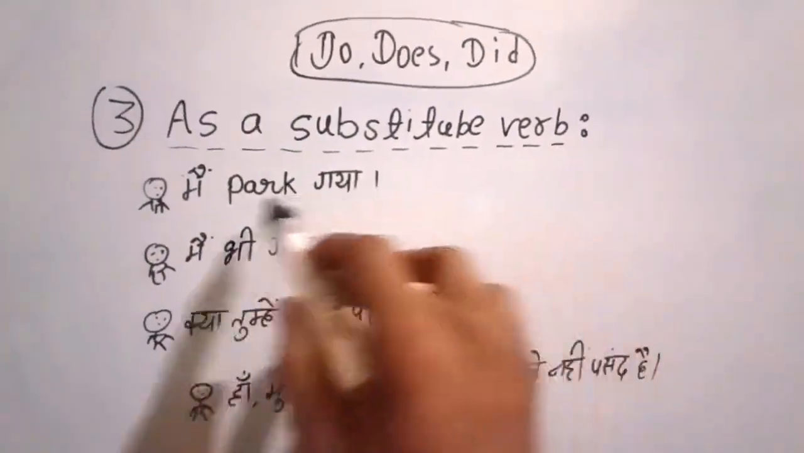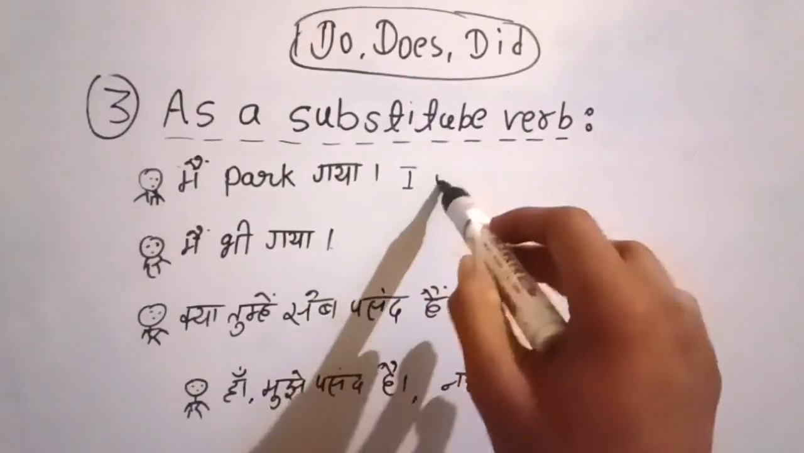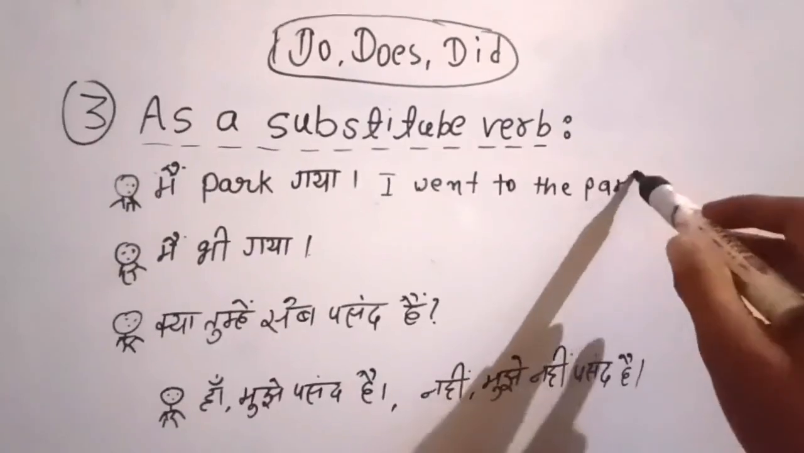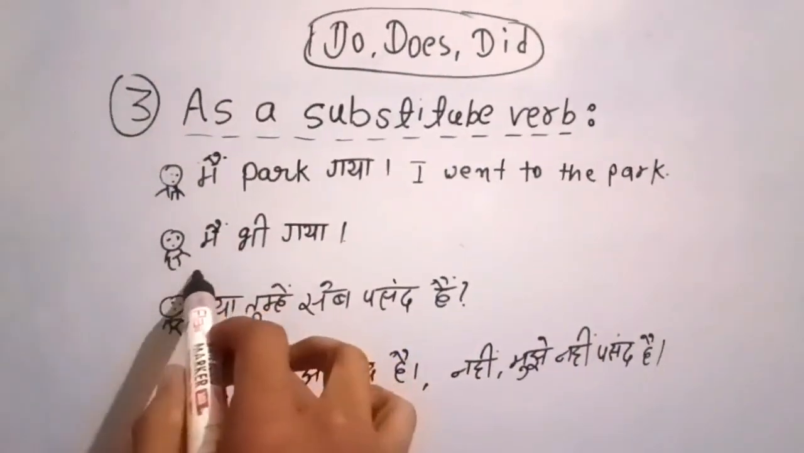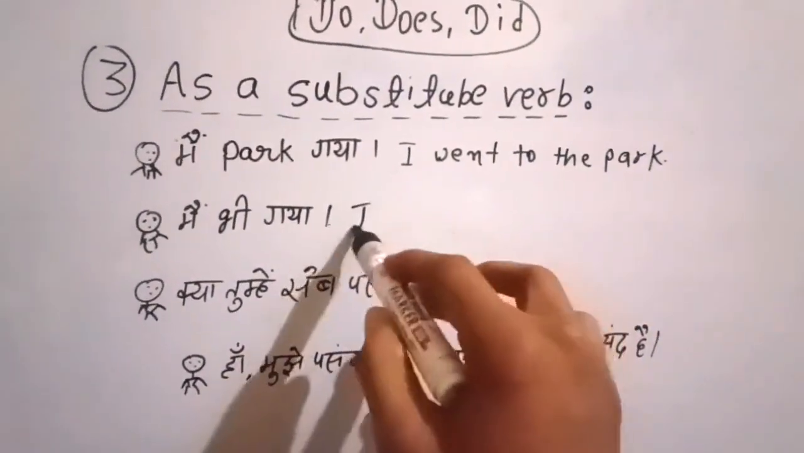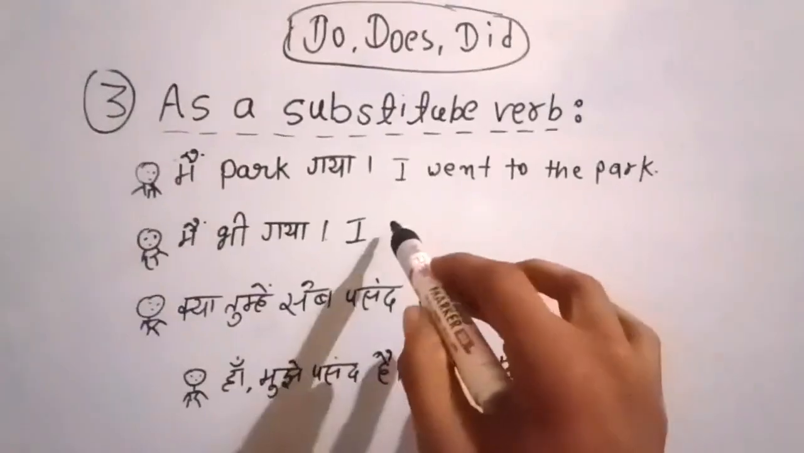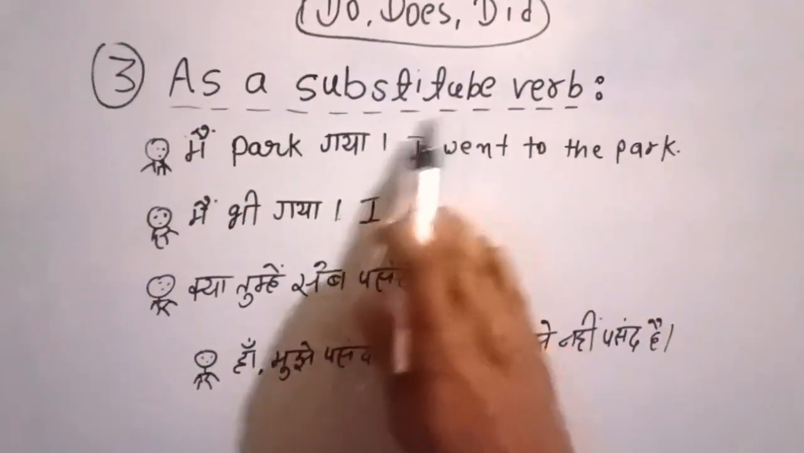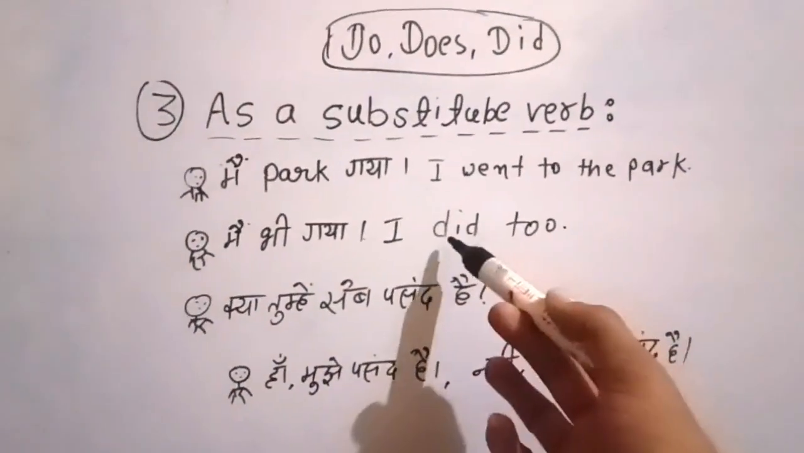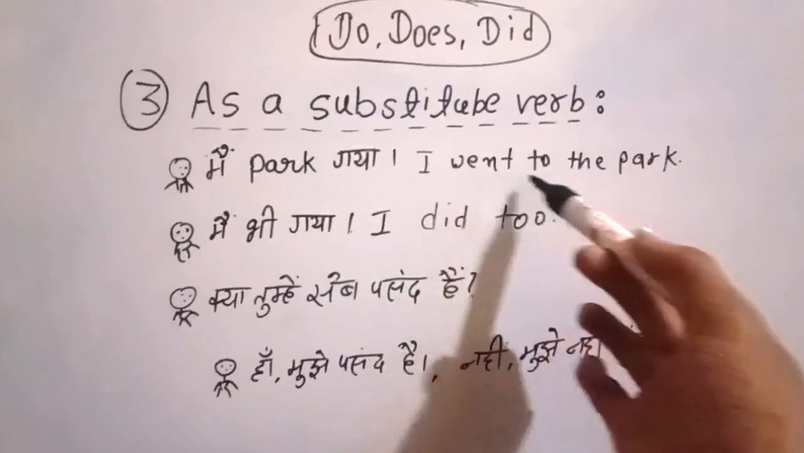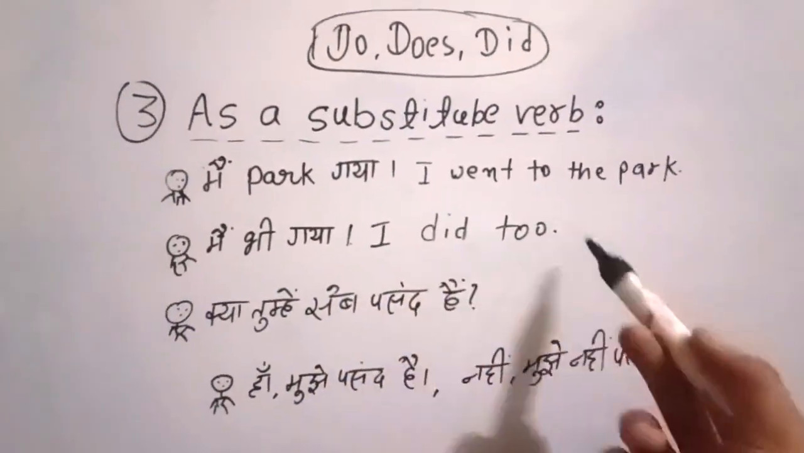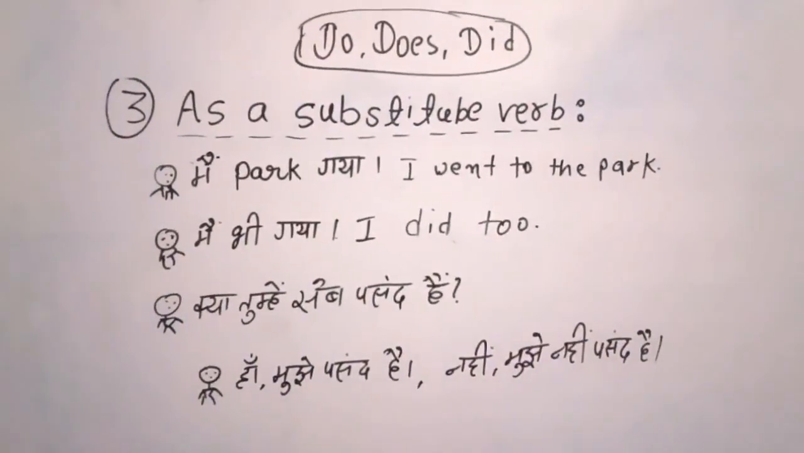मैं park गया. Someone is saying मैं park गया. I went to the park. Okay? And he is saying मैं भी गया, right? So instead of saying I went to the park too, I would say I did too. Right? So did substitutes this full sentence. Instead of saying the full sentence, we just say I did too. Right? I think you're getting the grasp.